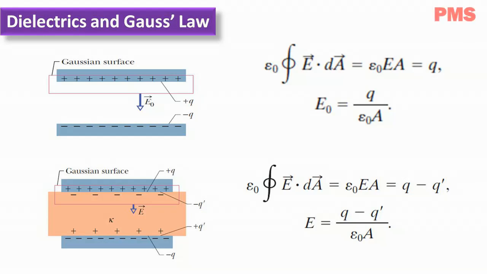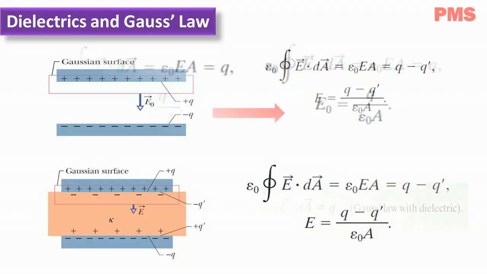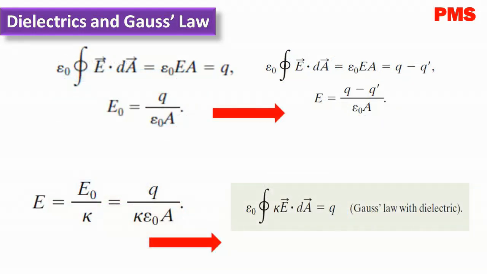The effect of the dielectric is to weaken the original field E naught vector by the factor of K. So we may write E equals E naught vector divided by K. If we substitute the value in this equation, we will get Q divided by K epsilon naught A.